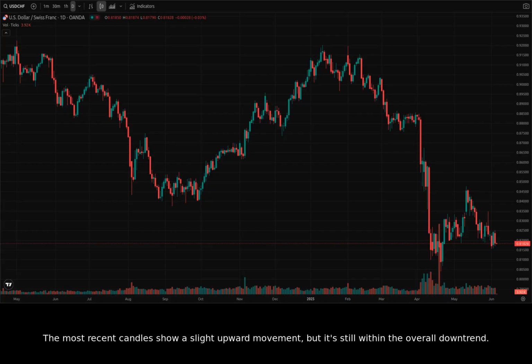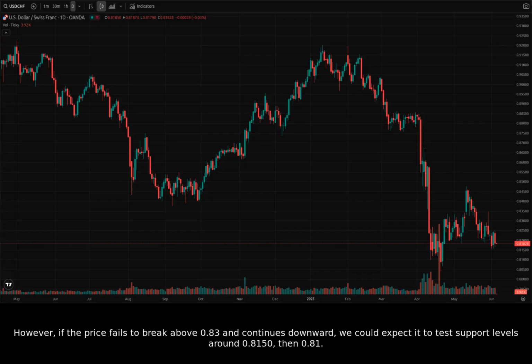The most recent candles show a slight upward movement, but it's still within the overall downtrend. This small recovery could be due to short-term corrections in the market. A key level to watch is 0.83. If the price breaks above this resistance, we might see a more substantial reversal.